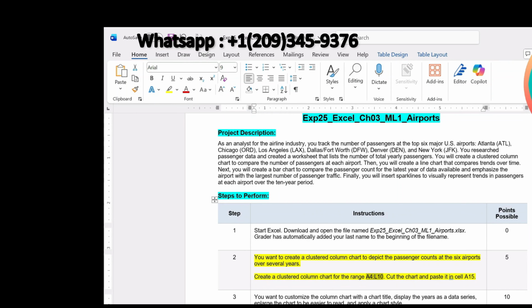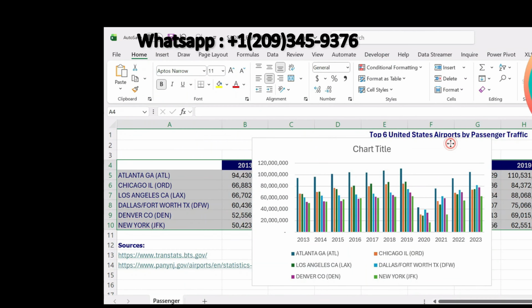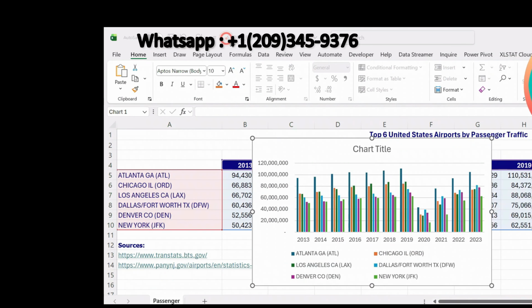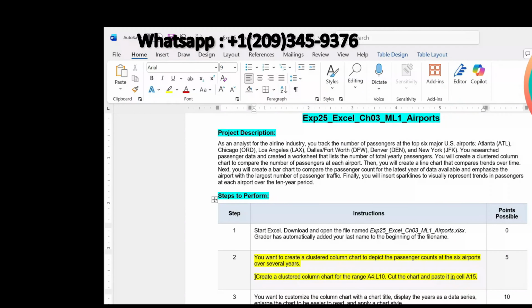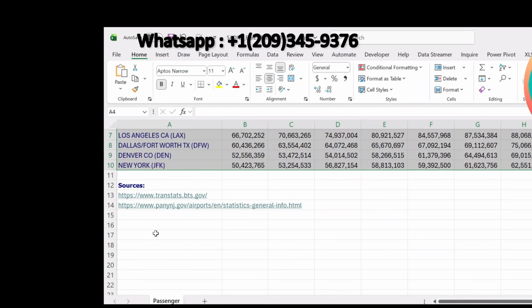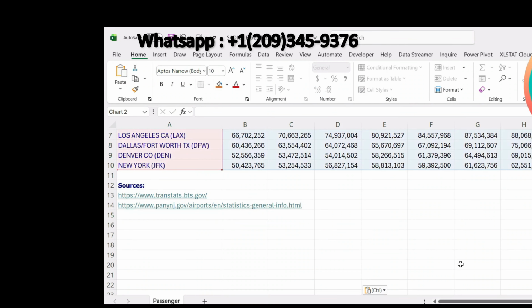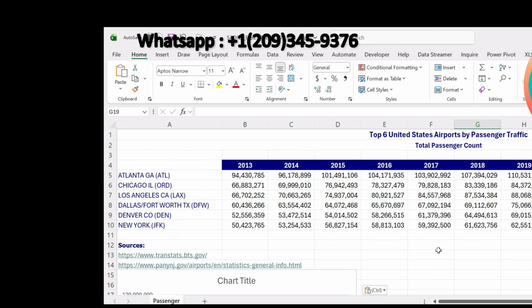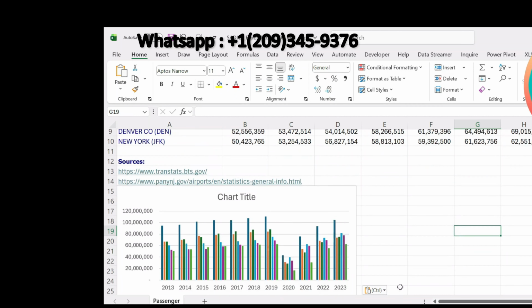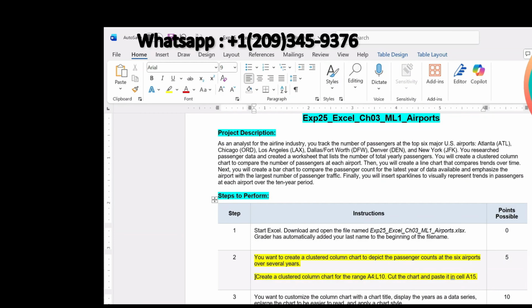Now, we are supposed to cut this chart. Right click on it and click cut, and we are supposed to paste it in cell A15. Select cell A15 and click paste. So we have inserted a clustered column chart, then we have moved the chart to cell A15 of this passenger worksheet. Okay. Now that is all about step number 2.